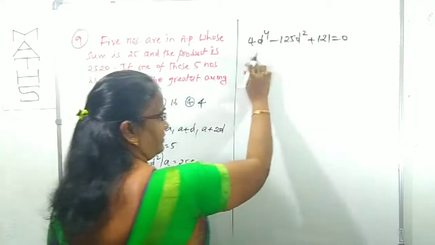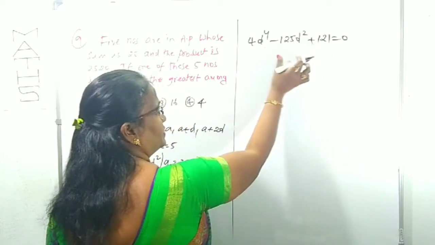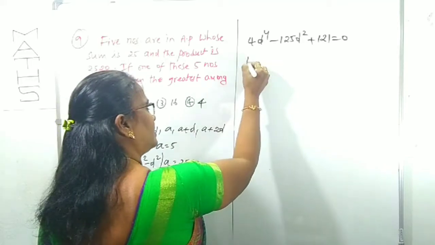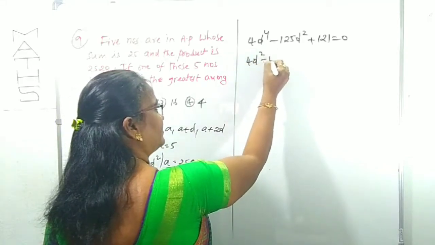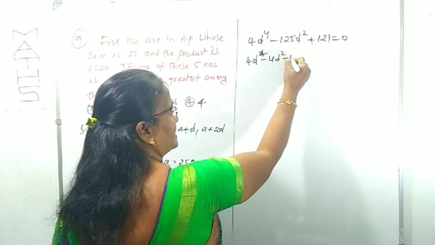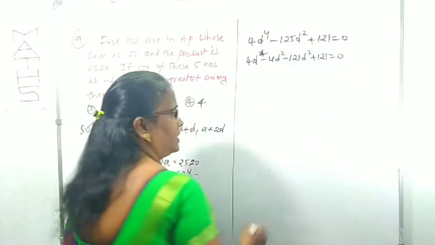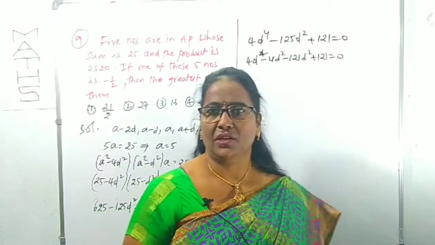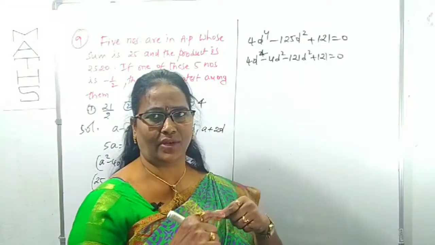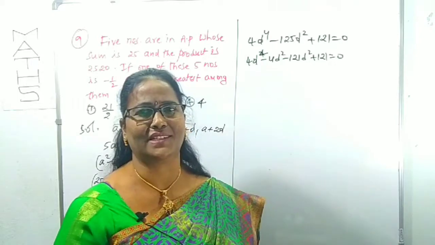Now we can easily factorize it. We have to use 4 and 121, and 4 plus 121 is 125. Therefore this is clearly 4d power 4 minus 4d square minus 121d square plus 121 equals 0. Can you factorize a quadratic expression? Here it is a quadratic expression in terms of d square, so just concentrate on the factorization.